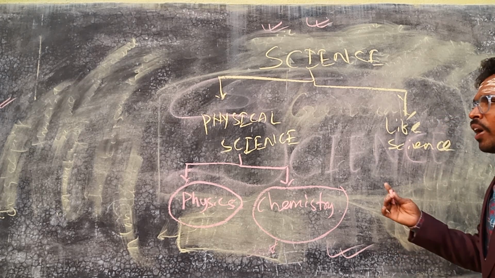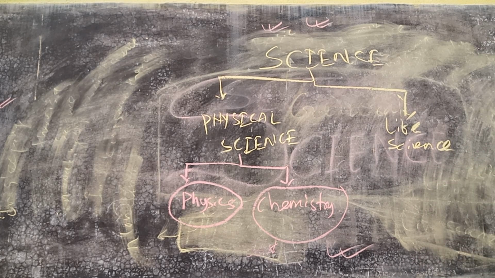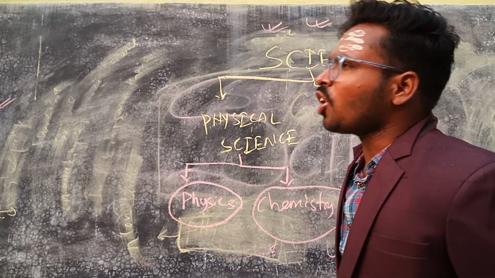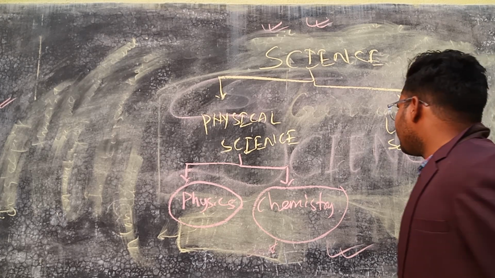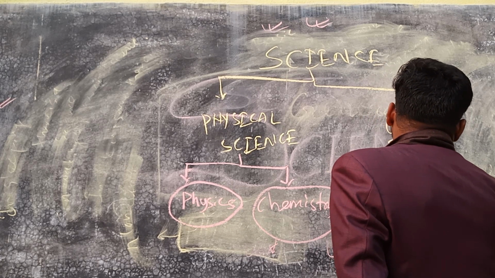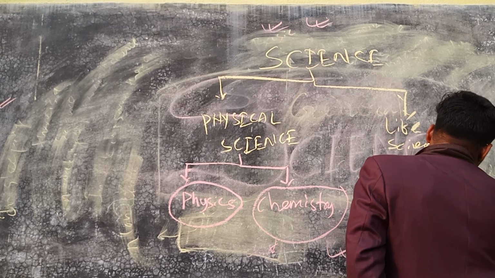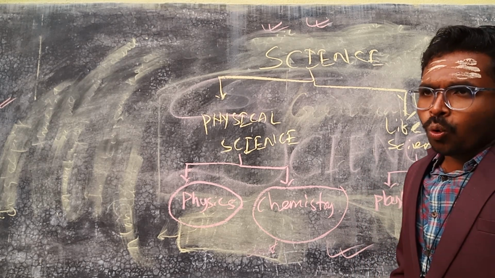And when we think of living things, anything which is breathing, or crawling, or running, that is living. So what is a living thing? That may be a plant or that may be an animal. So what is a plant?